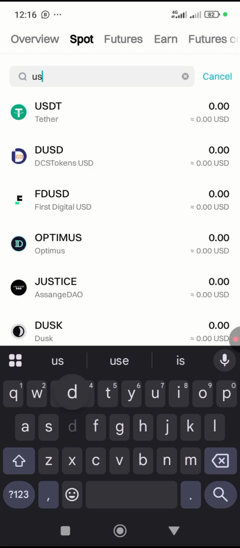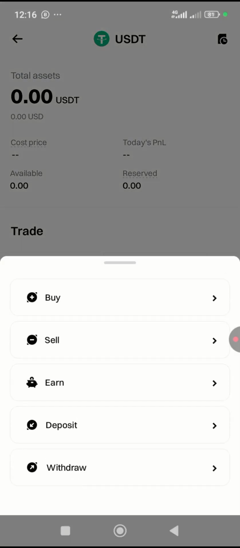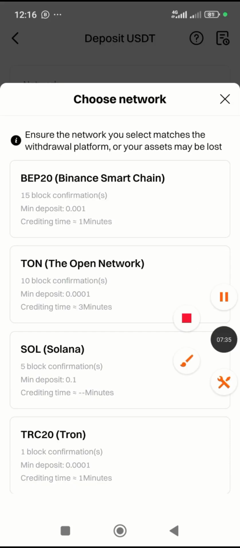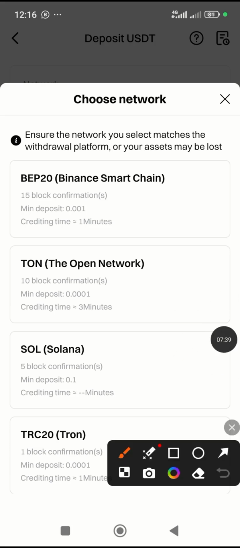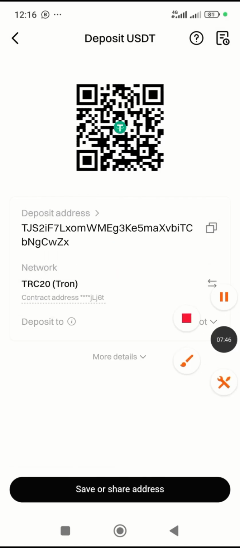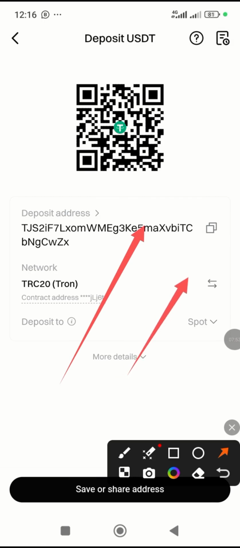You could just come to this place, tap on this 3 dot, tap on deposit. You just send your TRC20 wallet to the person, and the person funds you and you make payment. So when sending your USDT, it's better to use your TRC20, which is this particular one. So you just tap on it. You just have to send this address to the person you are buying USDT from. The particular address is on TON Network. It's very fast and very cheap.